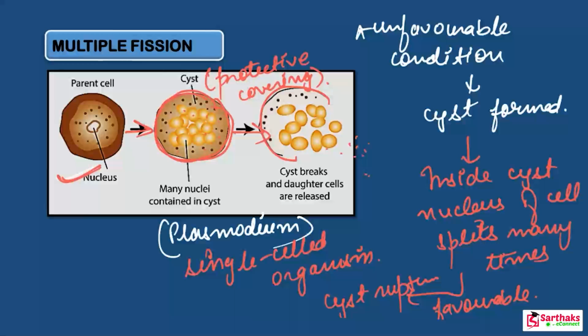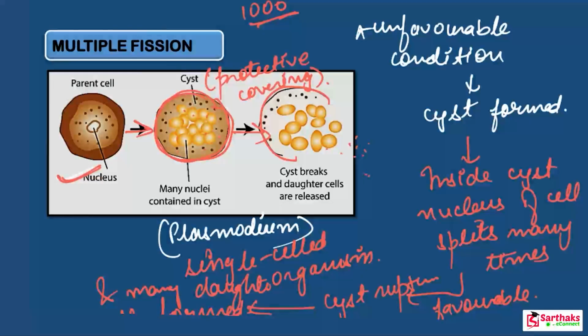So in this way a single-cell parent undergoes multiple fission to produce many daughter cells at the same time. Write down this process: cyst rupture and many daughter cells formed. This is how a Plasmodium, which is a protozoan or microscopic single-celled animal, reproduces. And you know that about 1,000 daughter cells are produced by the multiple fission of one Plasmodium cell.